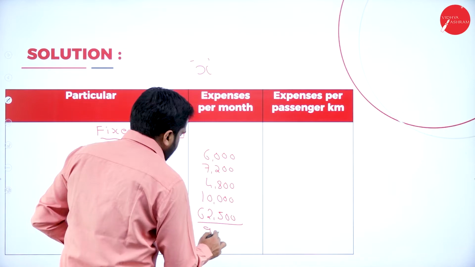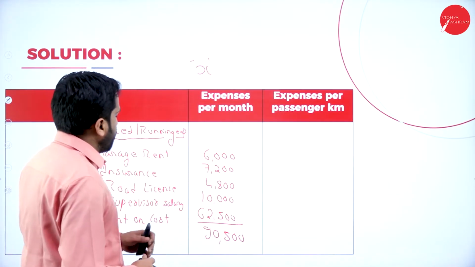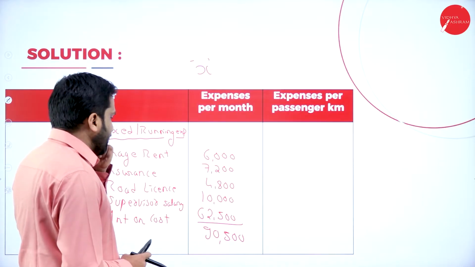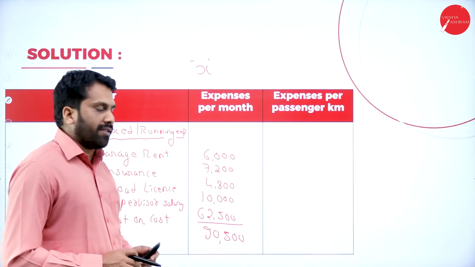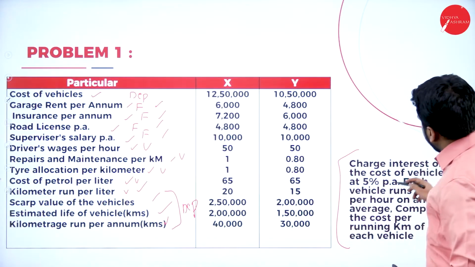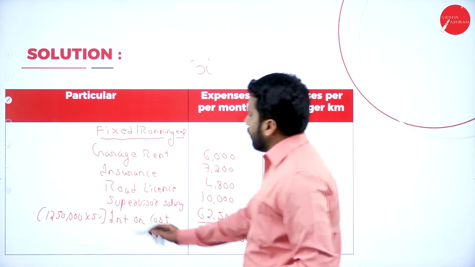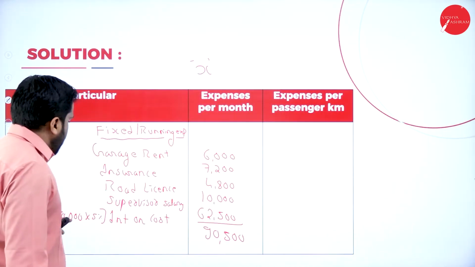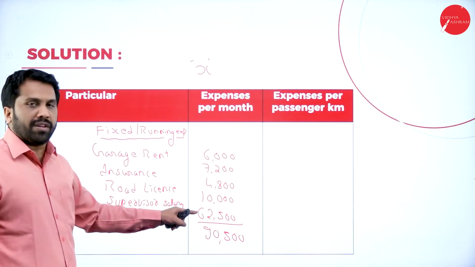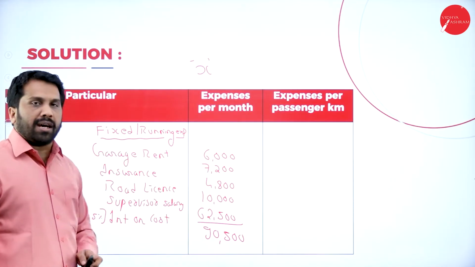Your answer is 90,500. Now, the interest on the cost of the vehicle is 5% per annum. The cost of the vehicle is 12,50,000. On that we calculated 5%. We got 62,500.